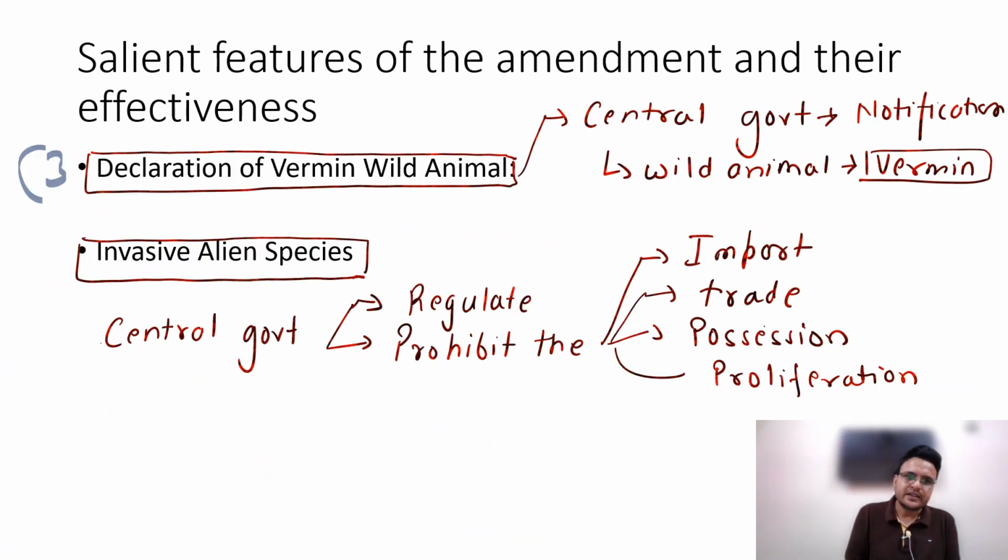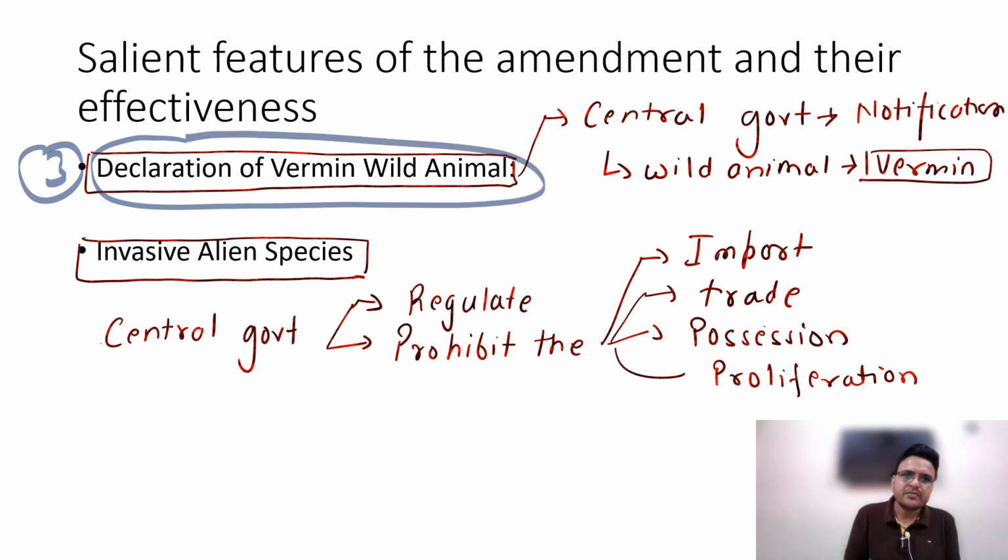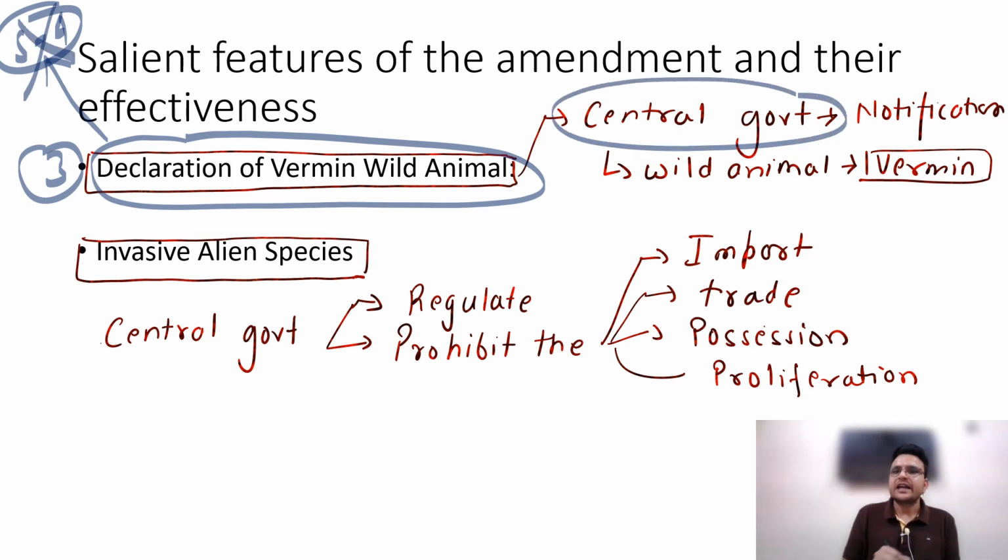Third thing, declaration of vermin wild animals. Earlier, vermin wild animals were mentioned in Schedule 5 of the Wildlife Protection Act 1972. But now that schedule is deleted and this power is given to the central government. The central government will notify from time to time, okay, these are the vermin animals, and vermin animals can be hunted by the people.